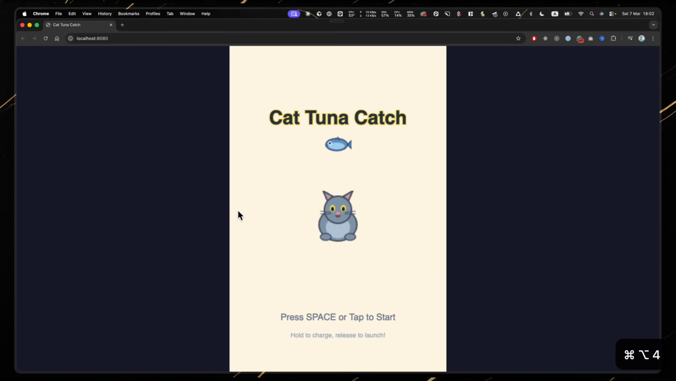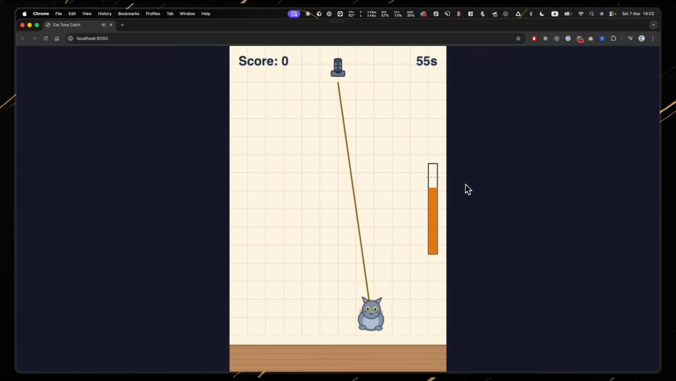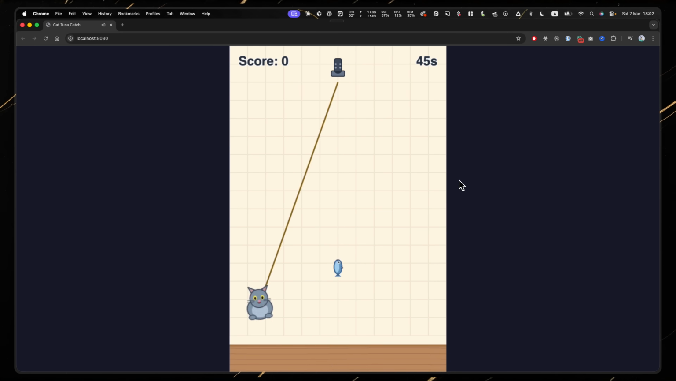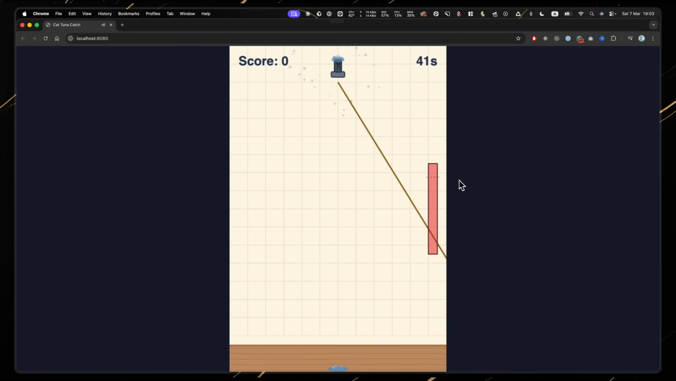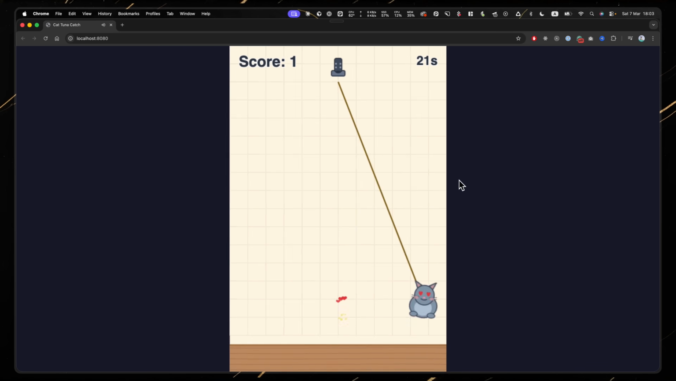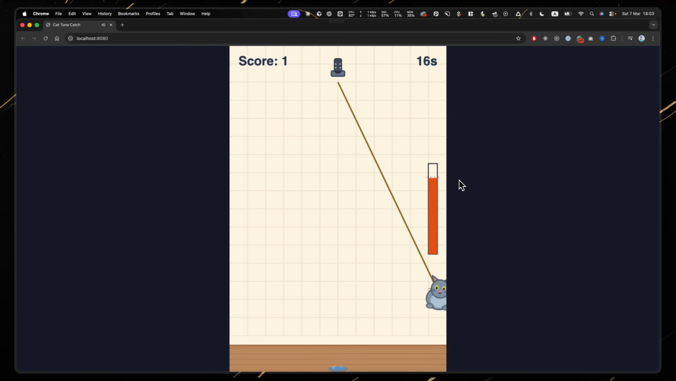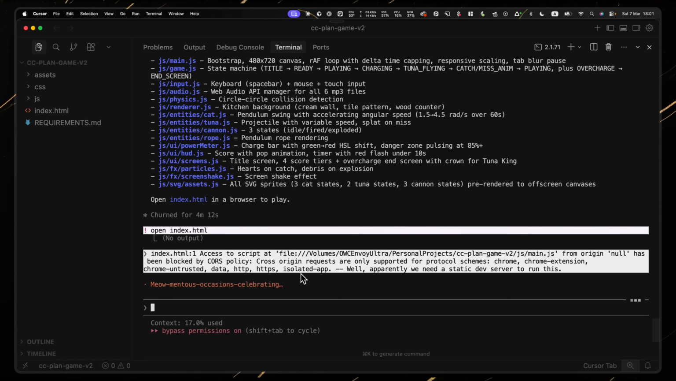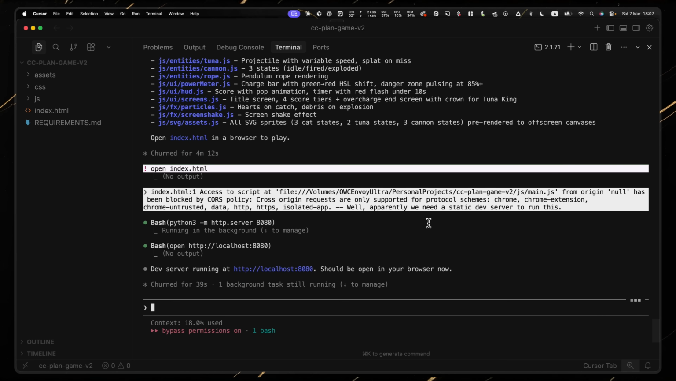I was skeptical. I opened the browser. It worked. First try. Every sound played correctly. The cat looked like a cat. The fish looked like a fish. The cannon charged and fired. The pendulum swung with proper physics, no compilation errors, no broken states. The only fix needed was running a local web server instead of opening the HTML file directly.